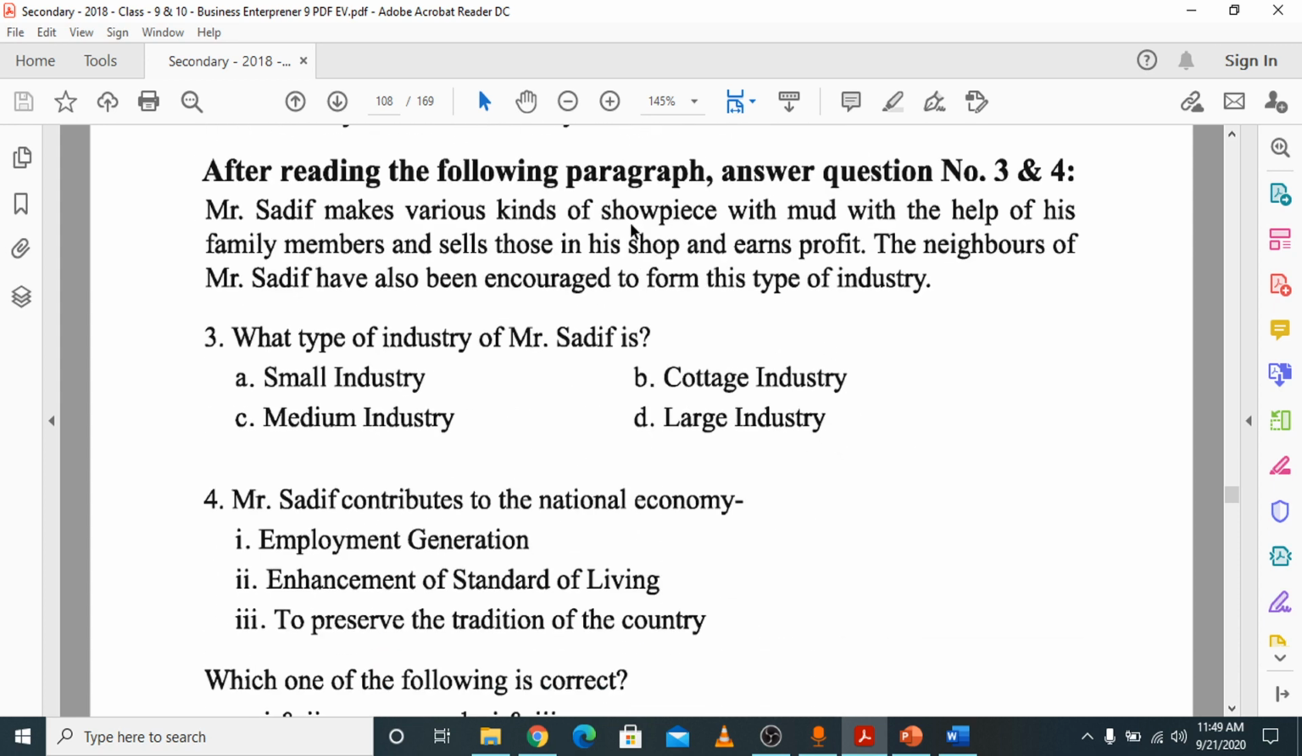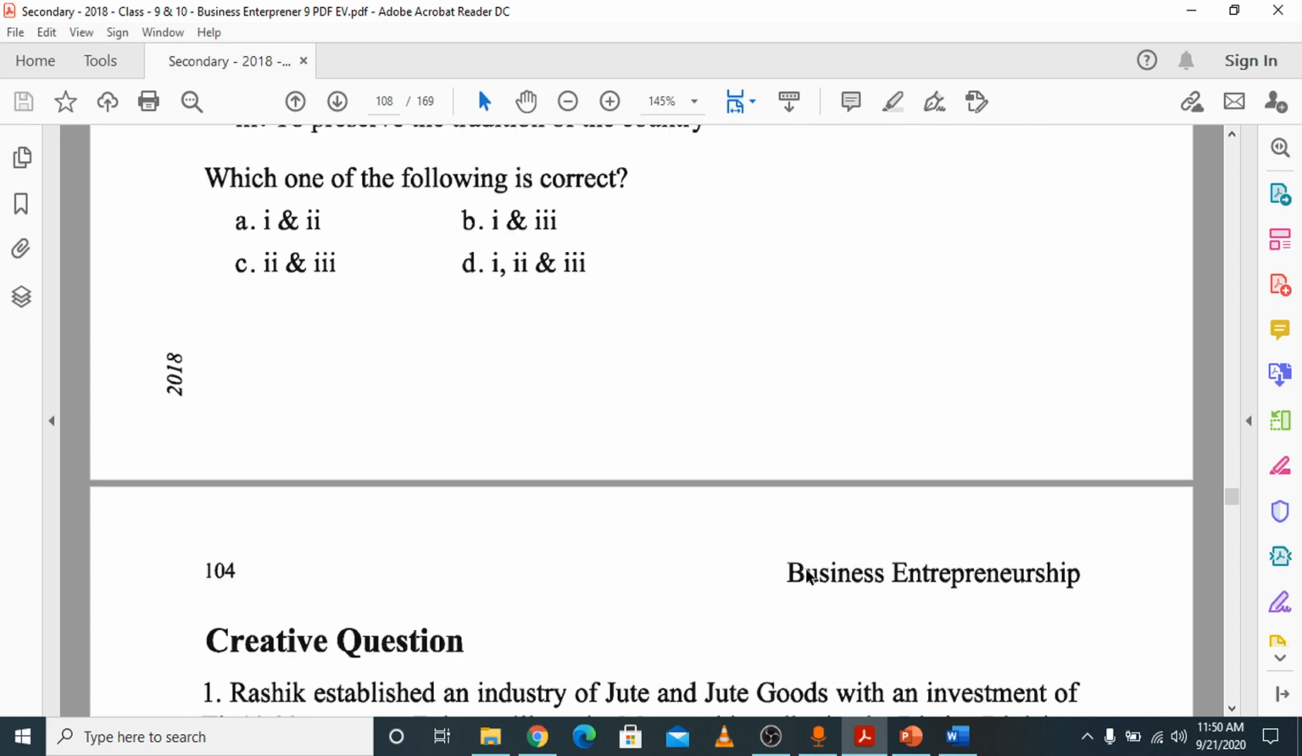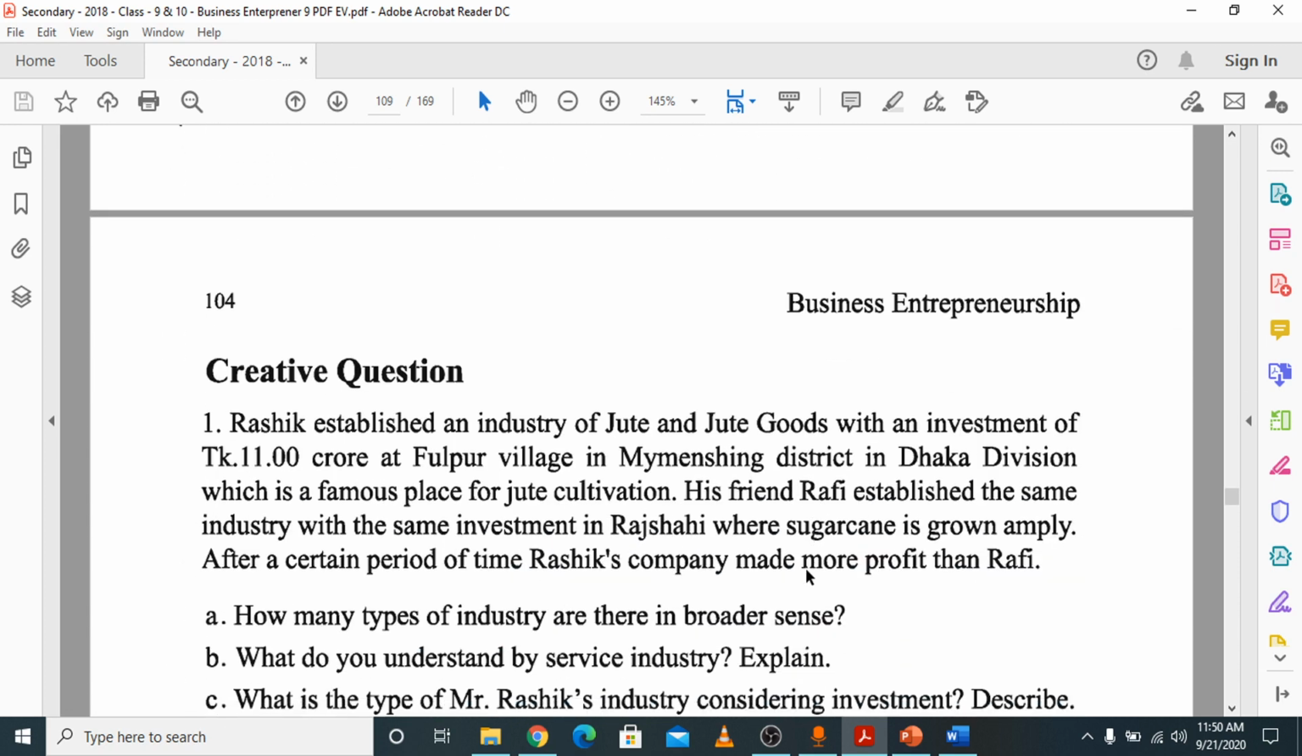Mr. Sadif makes various kinds of showpieces with mud with the help of his family members and sells those in his shop and earns profit. The neighbors of Mr. Sadif have also been encouraged to form this type of industry. Obviously, it is a family-based industry, that means it is the cottage industry. Mr. Sadif contributes to the national economy, employment generation, enhancement of standard of living, and preserving the tradition of the country. All three are right. So the answer is D, 1, 2 and 3.